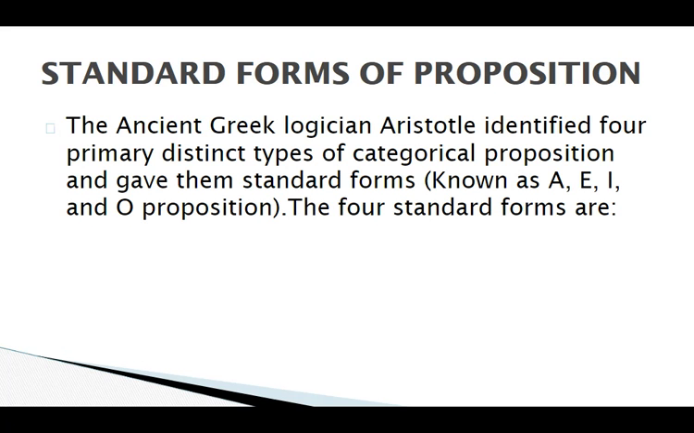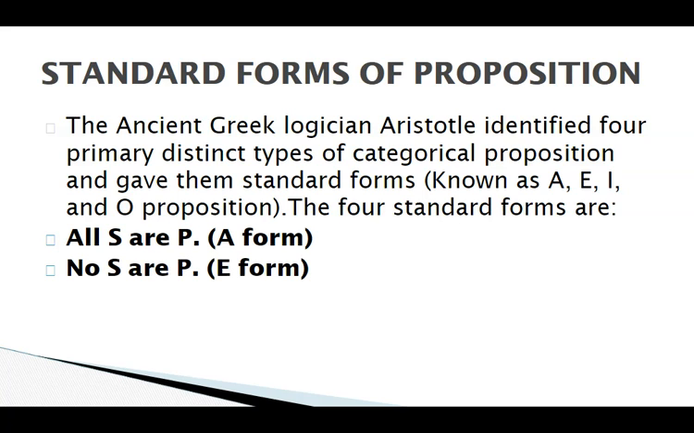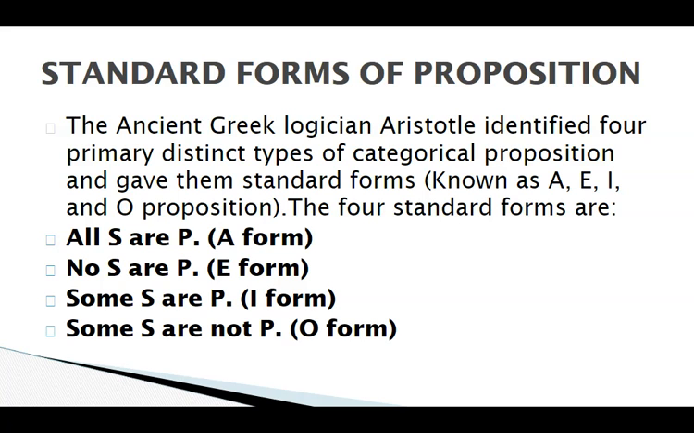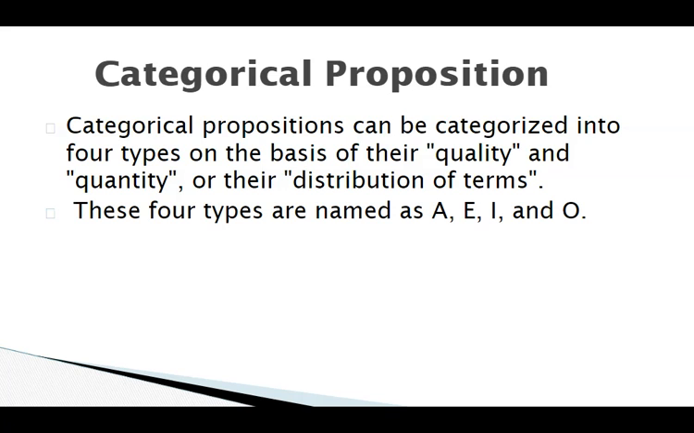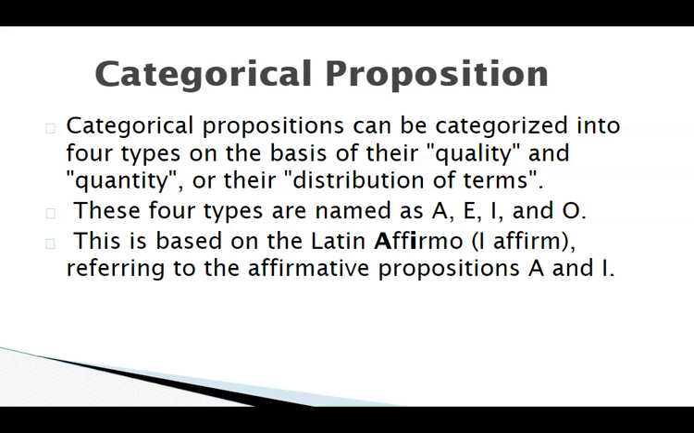What are the standard forms of proposition? The standard forms of proposition were given by the Greek logician Aristotle. He called them categorical propositions, A, E, I, O. All S are P, A proposition. No S are P, E proposition. Some S are P, I proposition. Some S are not P, O proposition. In categorical propositions, we know that they are based on quality and quantity and also distribute the term, that is, subject or predicate. These four types of propositions are the AEIO propositions.